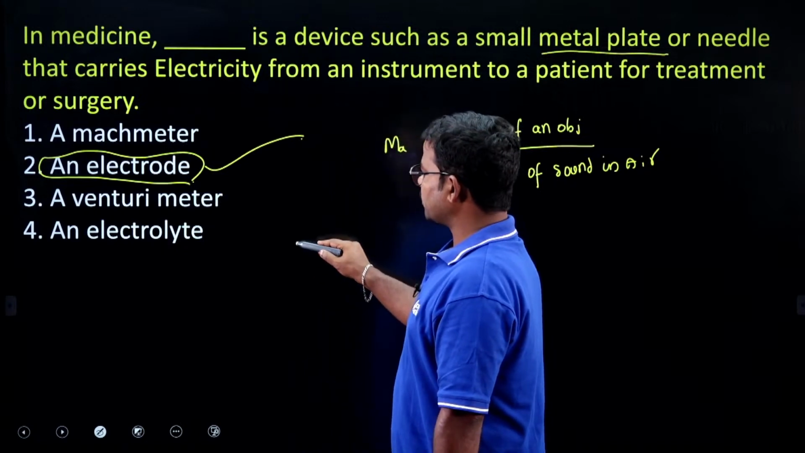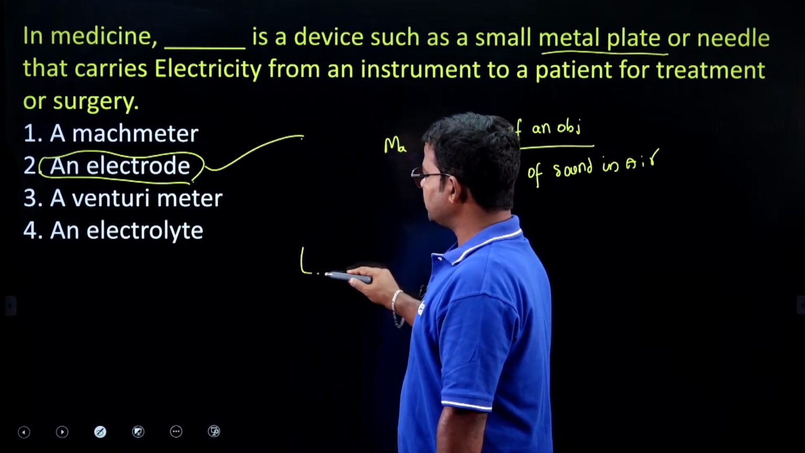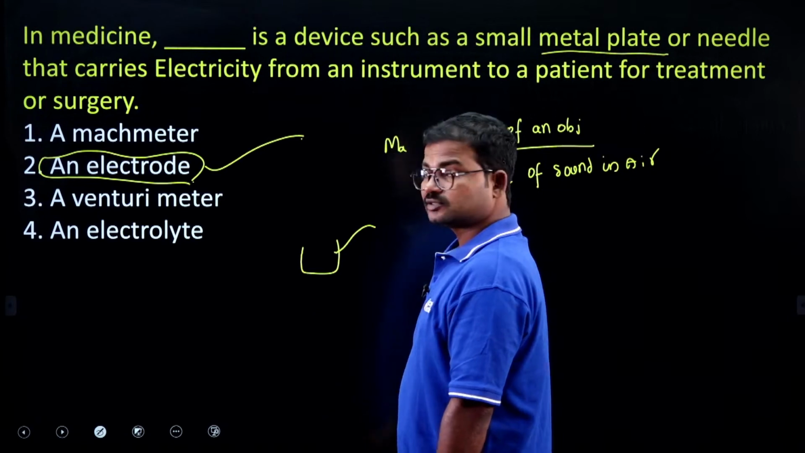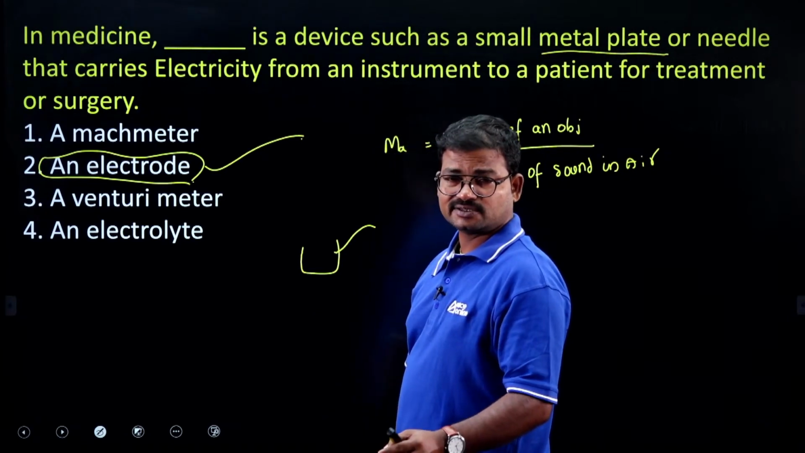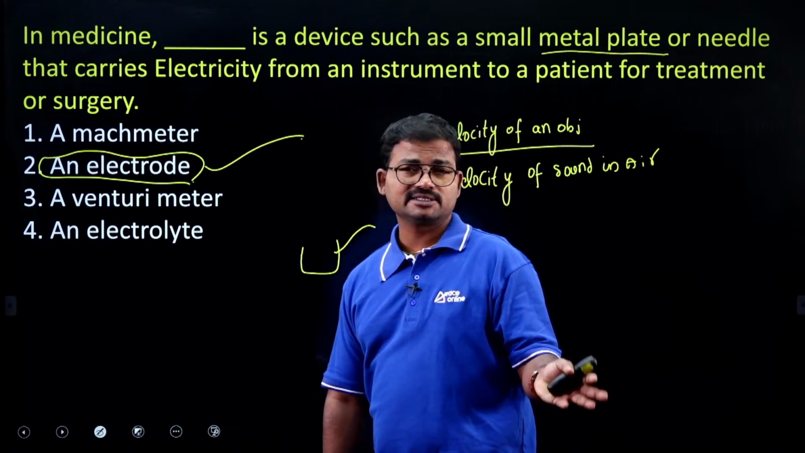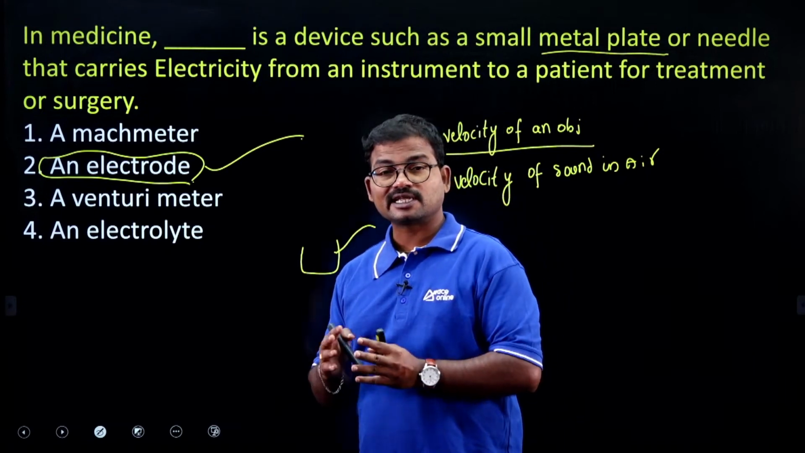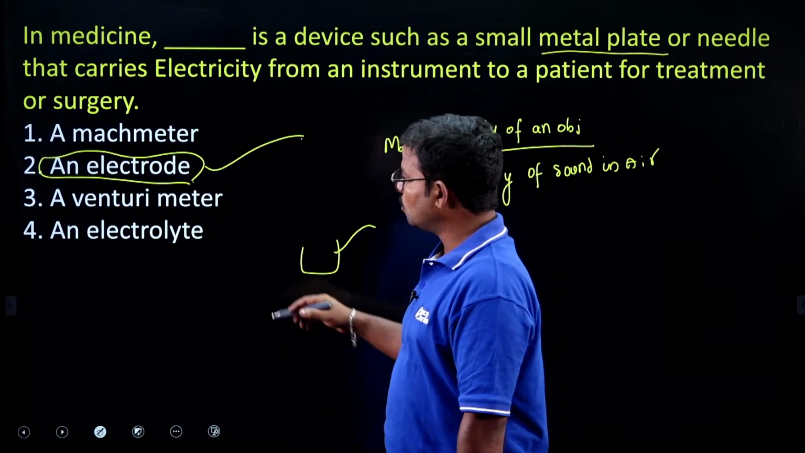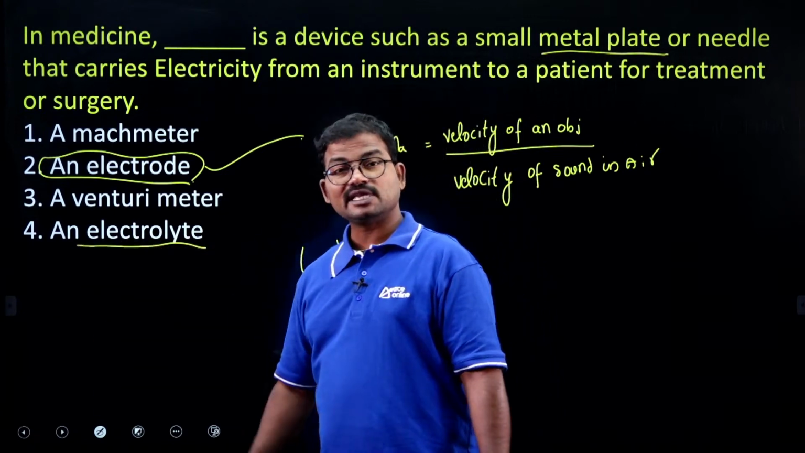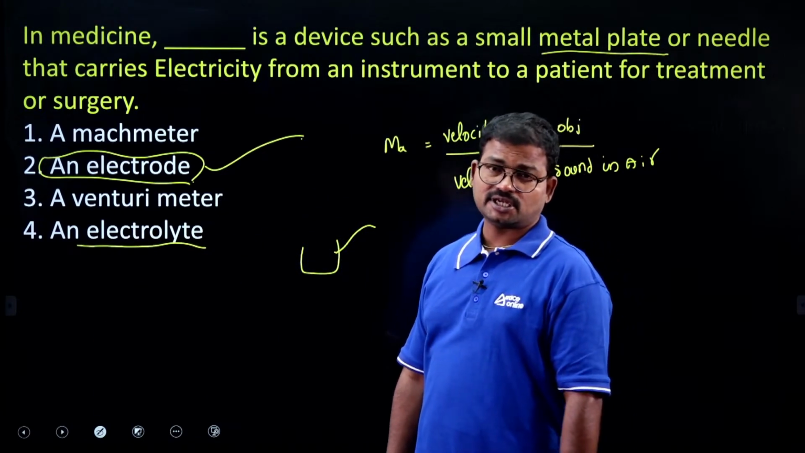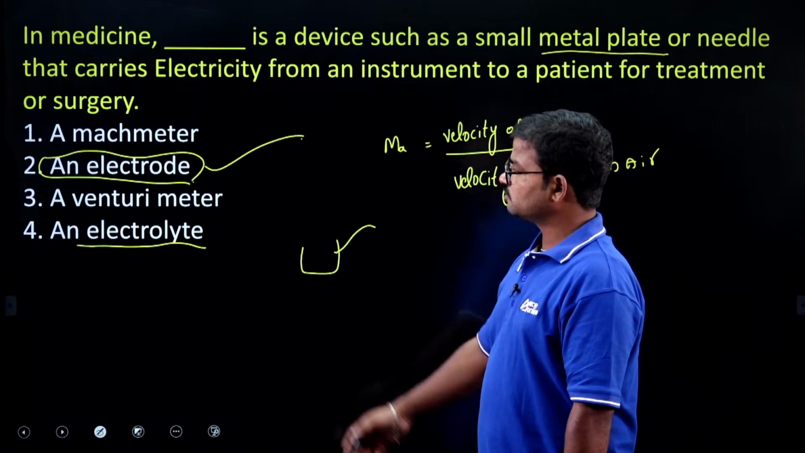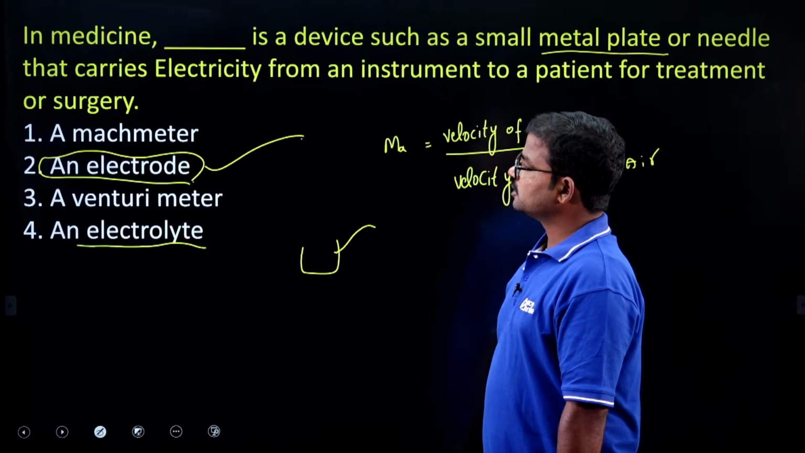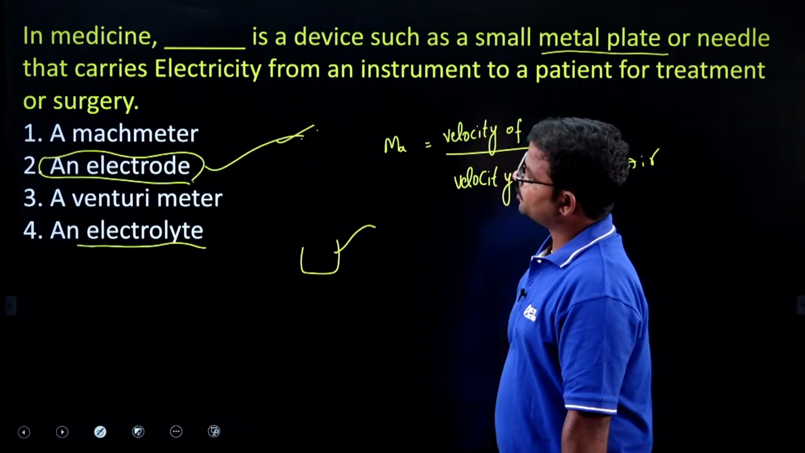And electrolyte. So what is meant by electrolyte? Suppose if you consider a few materials, some materials allow the electrical energy, and some materials do not allow the electrical energy. So which materials allow the electrical energy? That is considered under the category of electrolyte. Okay, electrolyte means it allows the electrical energy. So that is the meaning of this terminology. So here the correct option is option 2, electrode.